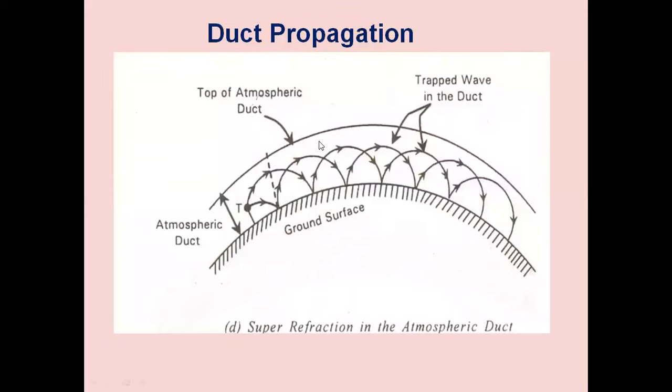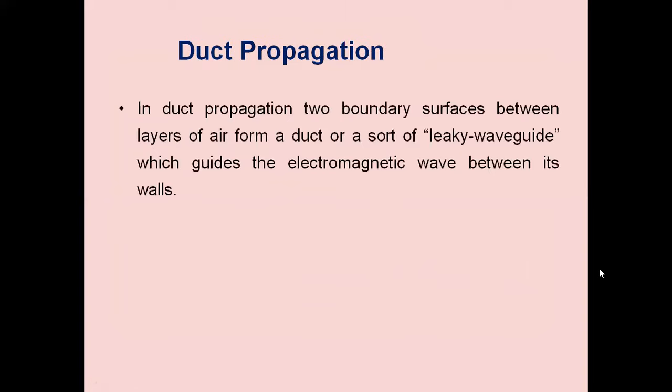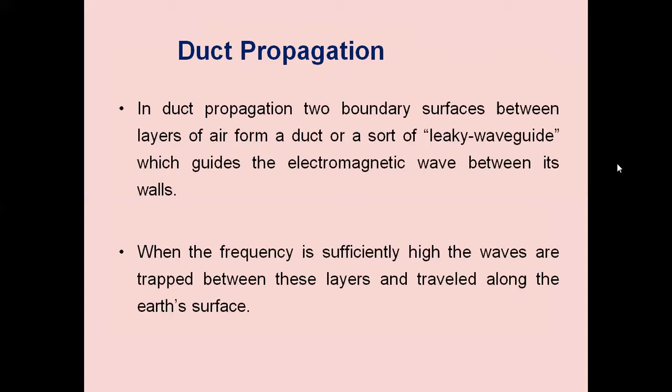See the diagram here, which we have seen. A duct is formed here. These electromagnetic waves are refracted through the duct and then they will be further propagating. So when the frequency is sufficiently high, the waves are trapped between these two layers and travel along the Earth's surface.